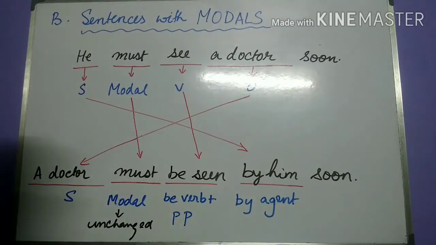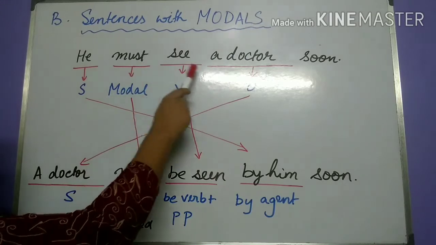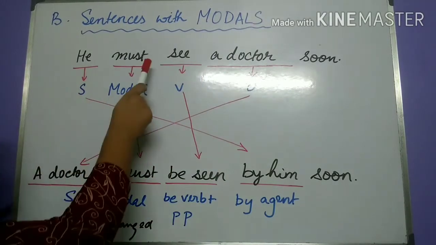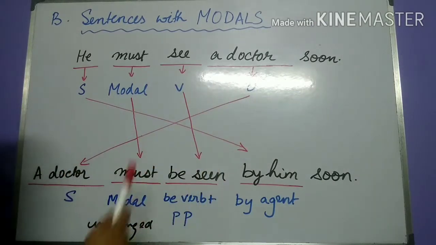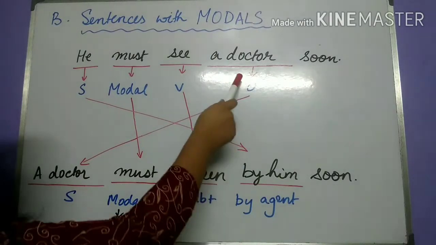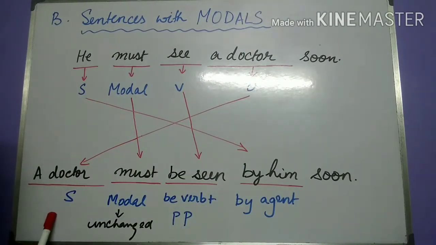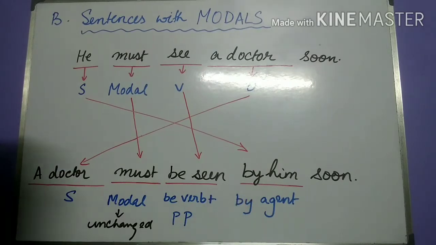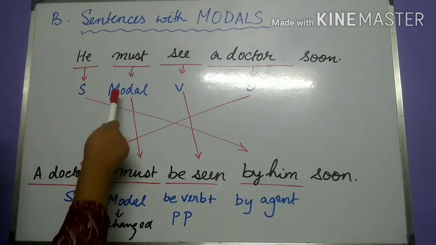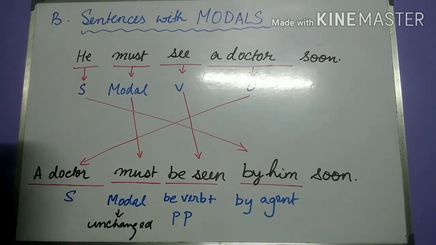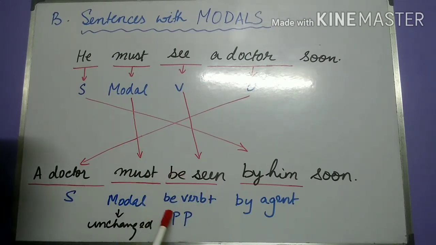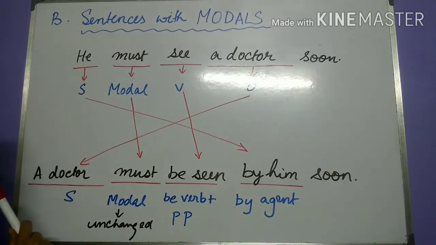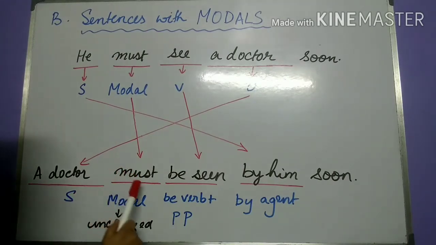I worked out another example on the board. He must see a doctor soon. So he is the subject, must is the modal, see is the main verb, a doctor is the object, and by the same rules of the conversion, a doctor has become the subject in the passive voice. He has become by him as the by agent. The modal must remains the same, it remains unchanged, and the main verb see becomes be verb plus the past participle form of see. So the passive sentence that we get with modals is a doctor must be seen by him soon.